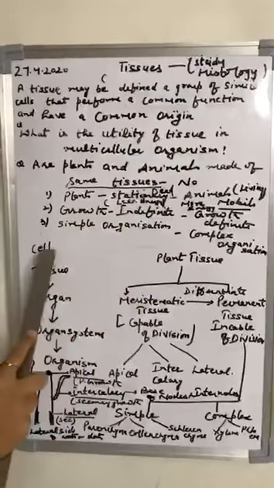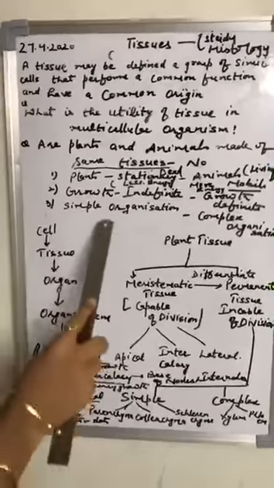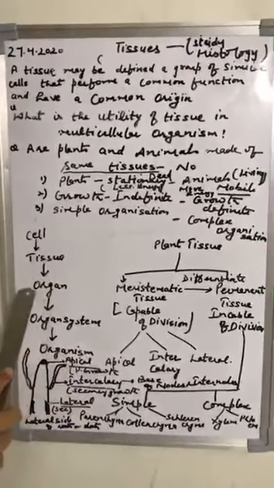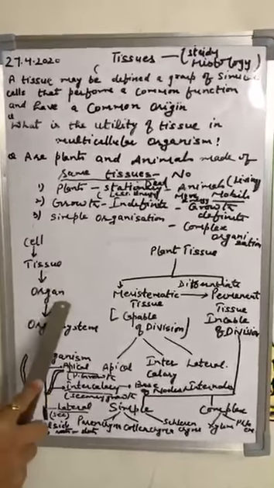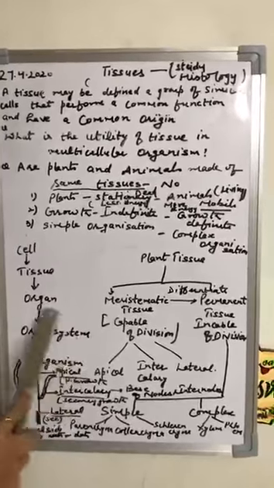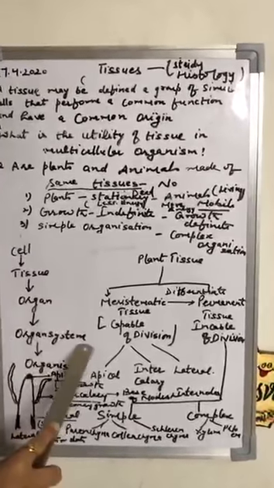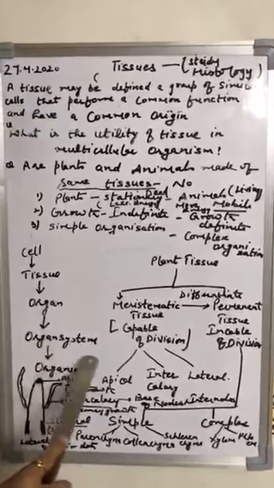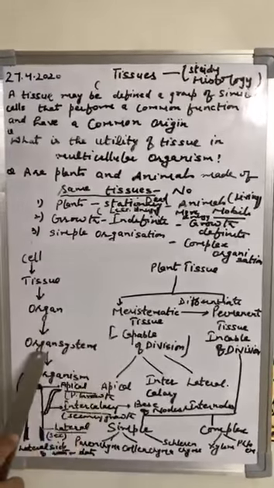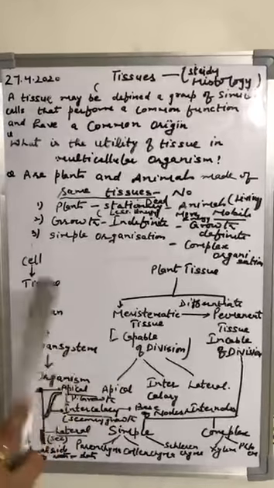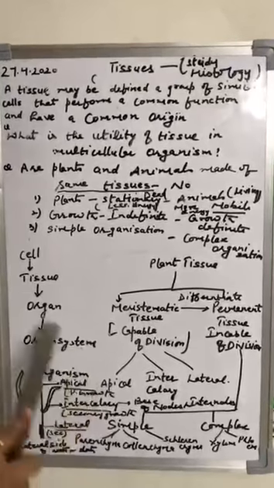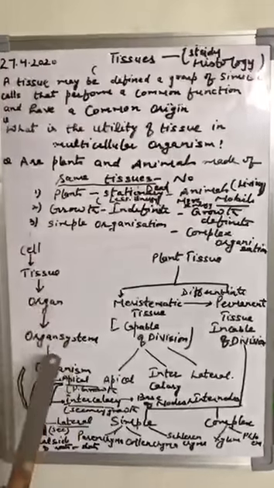Now, see here, this is the organization of the multicellular organism. The cells combine to form the tissues. Same type of tissues combine to form the organ, and organs combine to form the organ system. Like in our body, when we talk about the organ systems, digestive system, circulatory system, excretory system are there, and when all the systems of the human body combine they form the organism. So there is a need of tissue in the multicellular organism.